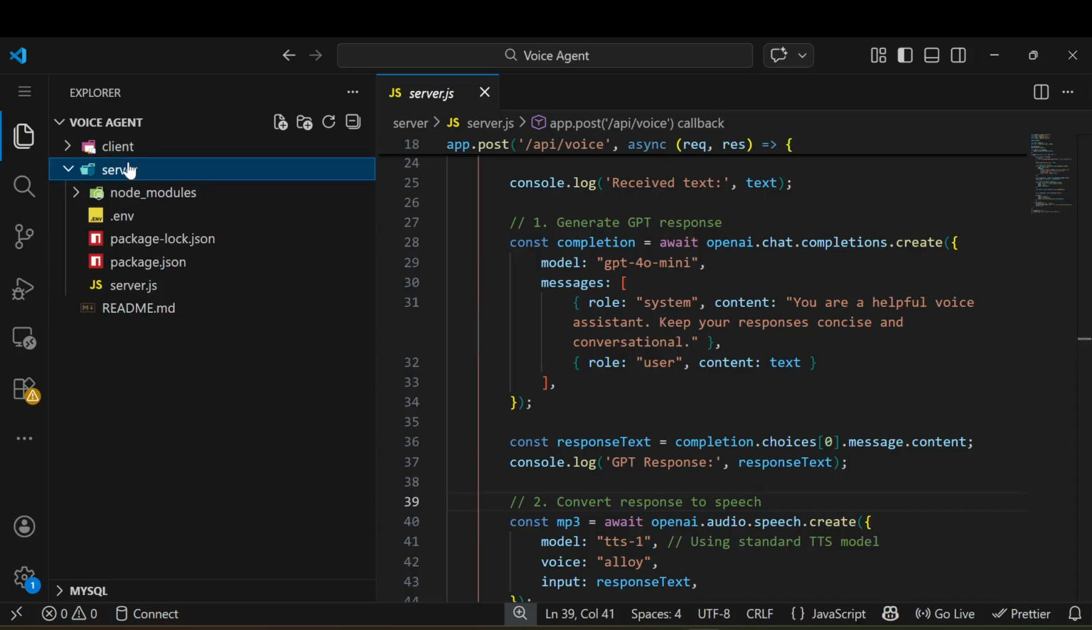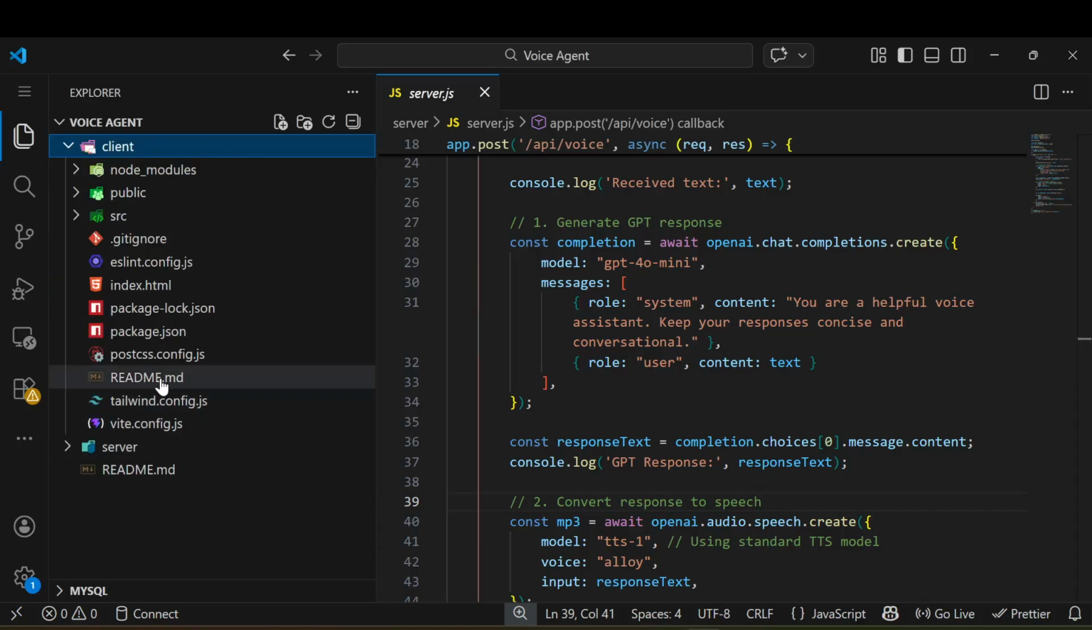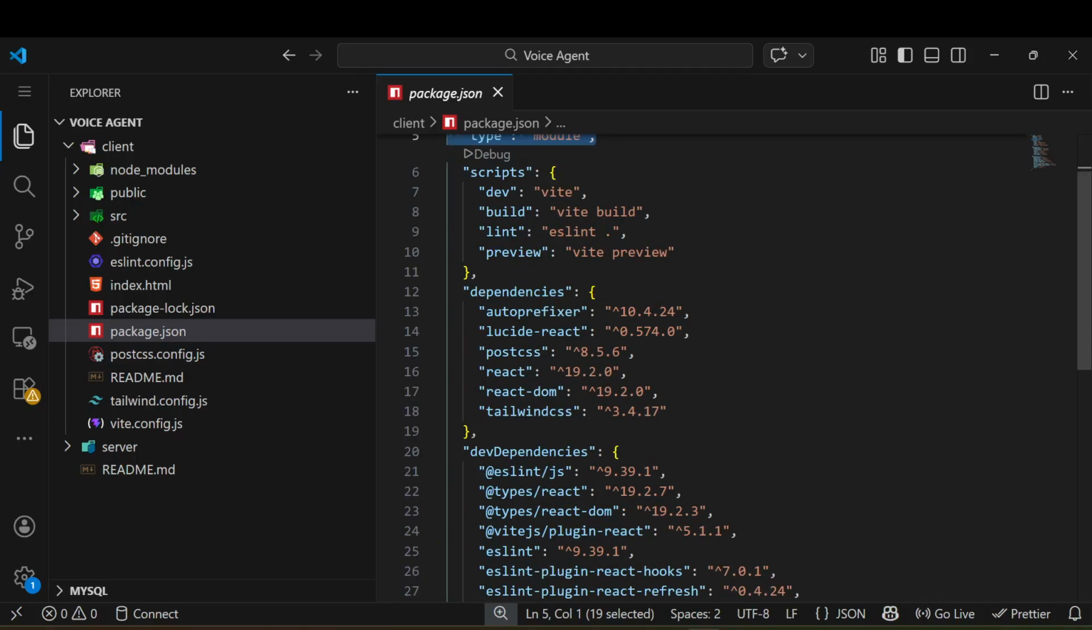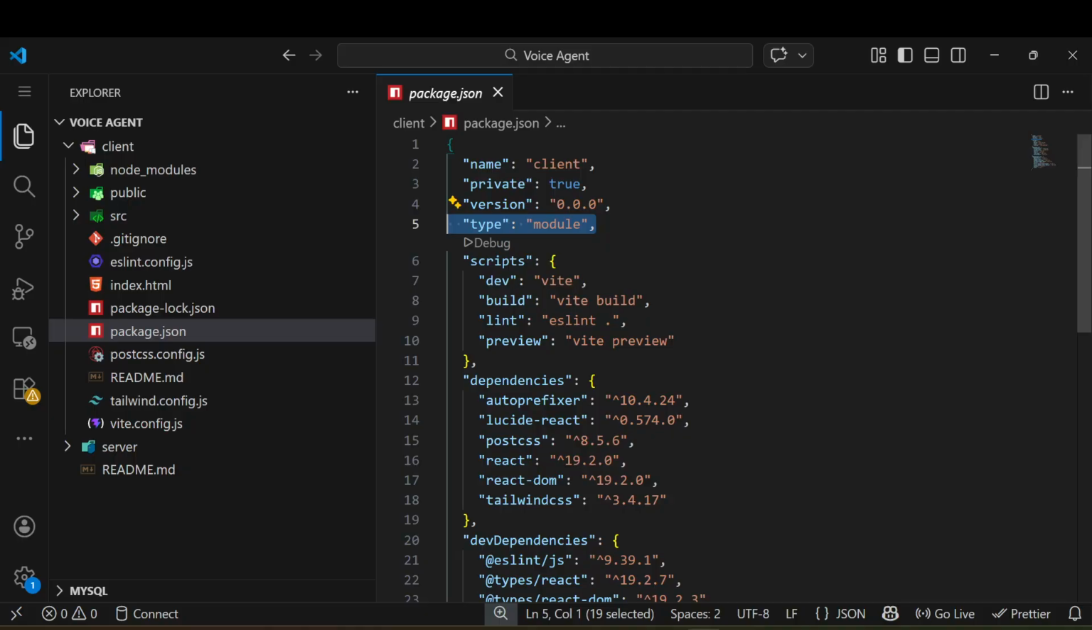Let me quickly open the client side. You can see in the client side I have used React. Let me just discuss what this is. These are the metadata, the name of the application. You can make anything. I have set private to true. There is a version, it's up to you, and I have used type as module. Simple, so this is some information about it.